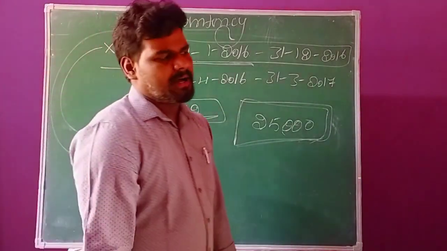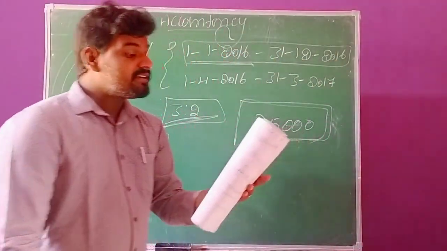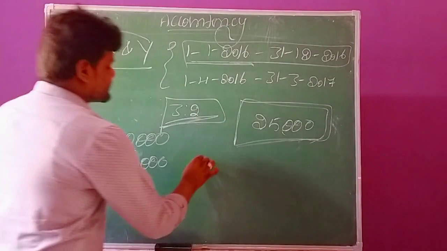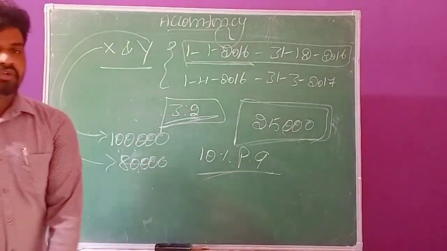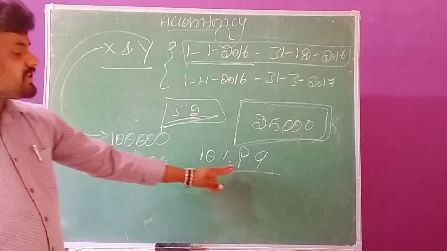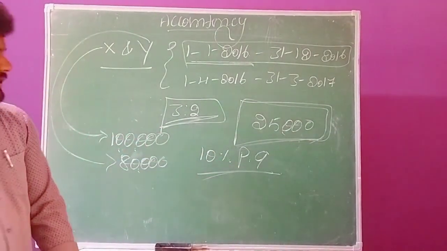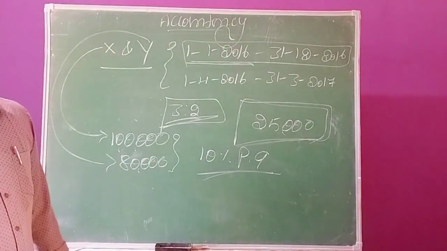Now let me come to the adjustments. The first adjustment is interest on capital at 10% per annum. Each and every partner needs to invest some capital into the business, and for that capital they can expect interest.